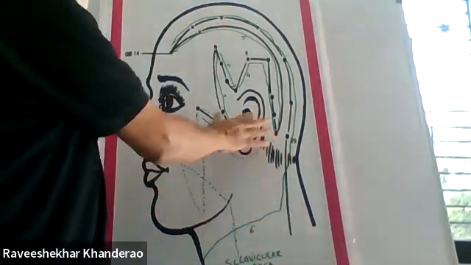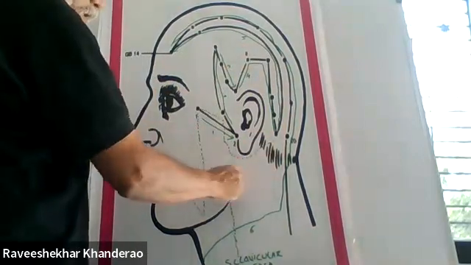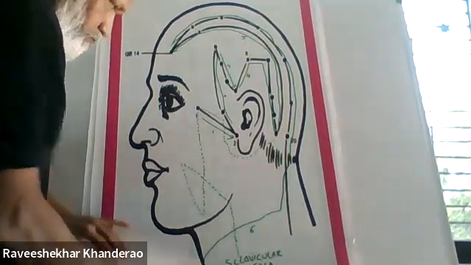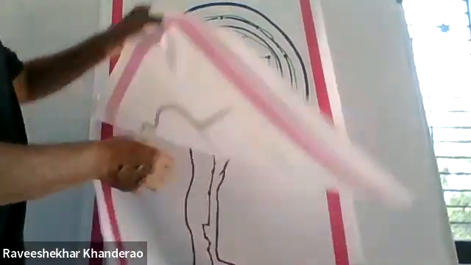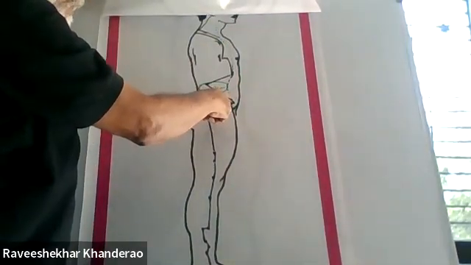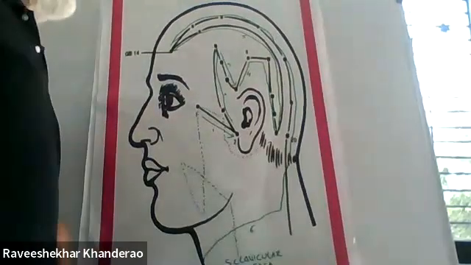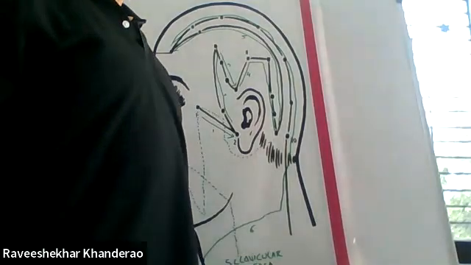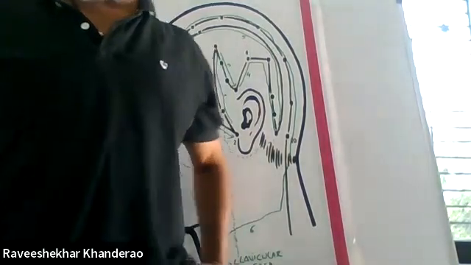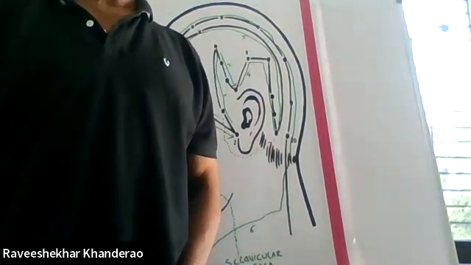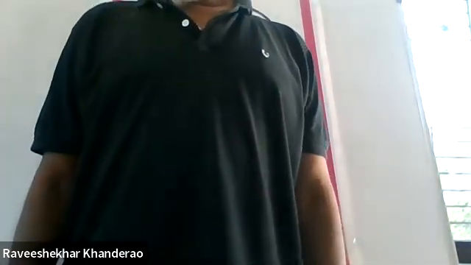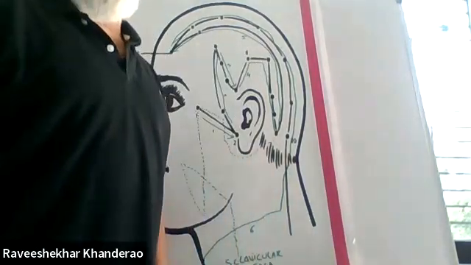So, side of the head, neck, face, then it goes on the trunk, and then it flows through which aspect of the lower limb? Gallbladder is what? Yin or yang? Yang. Which aspect of the leg it will pass through? Lateral. The lateral aspect of the lower limb.